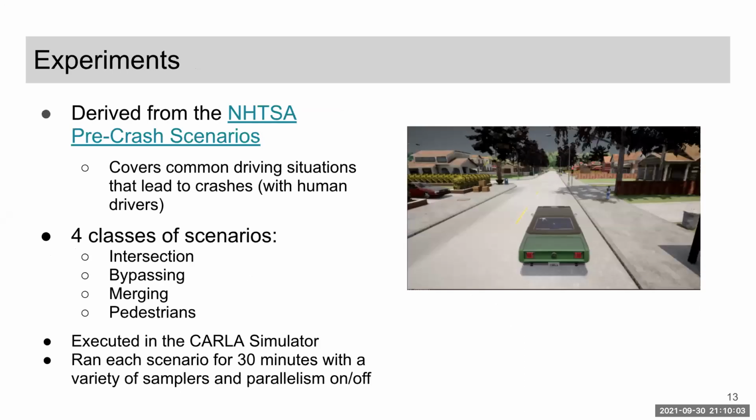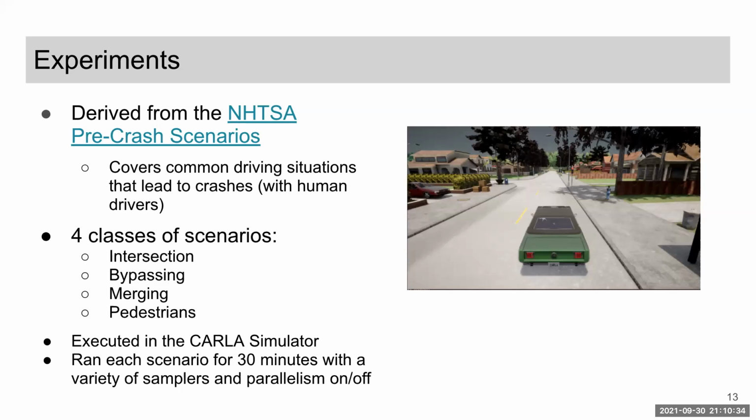For our experiments, we put together a library of Scenic programs. These scenarios were derived from a publication by the National Highway Traffic Safety Administration that covers common driving situations that often lead to crashes for human drivers. We grouped the scenarios into 4 broad classes: intersection, bypassing, merging, and pedestrians. Note that these cover various aspects such as road structures, agent behaviors, and the type of agents in the scenarios.